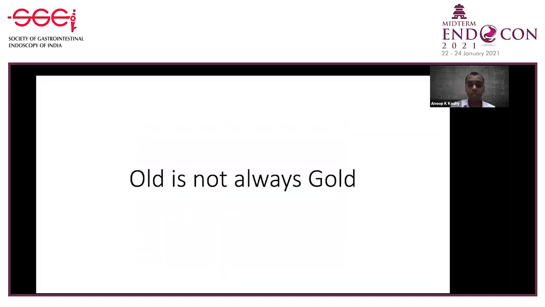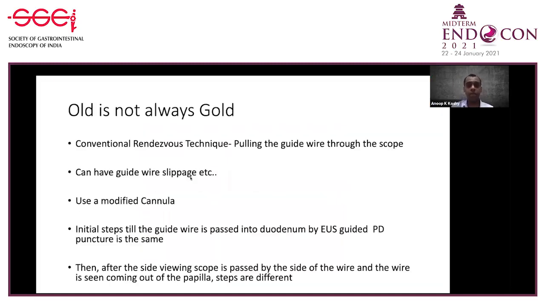I'll tell you why old is not always gold. See, the conventional rendezvous technique involves pulling the guide wire through the scope. That is the guide wire which has come out of the papilla through the scope. This is a very cumbersome procedure. You can have guide wire slippage and many sorts of mishaps there. So we use a modified cannula.